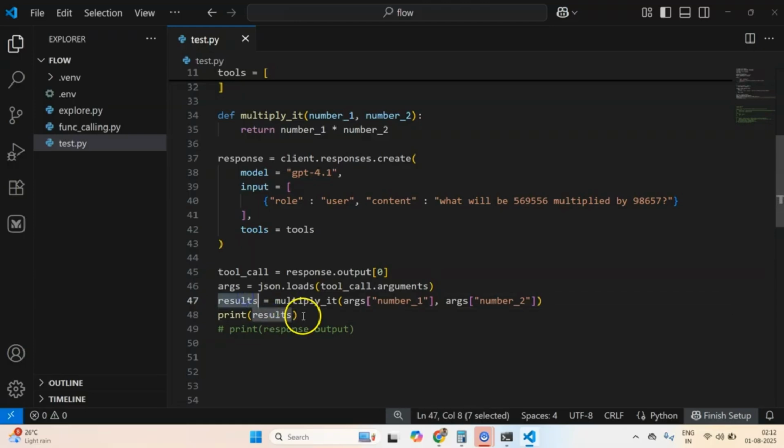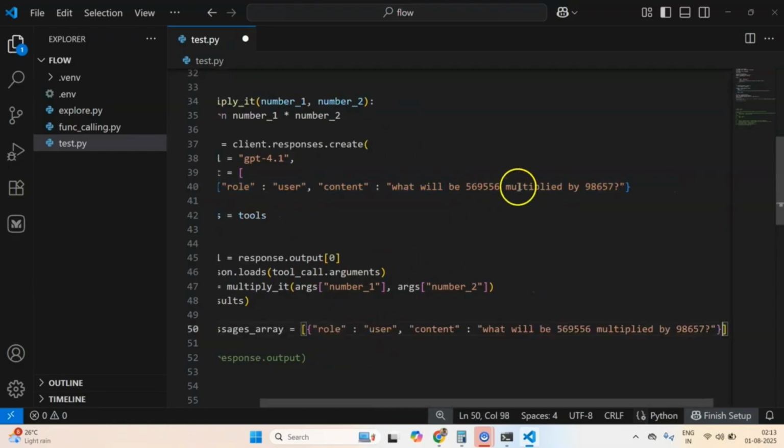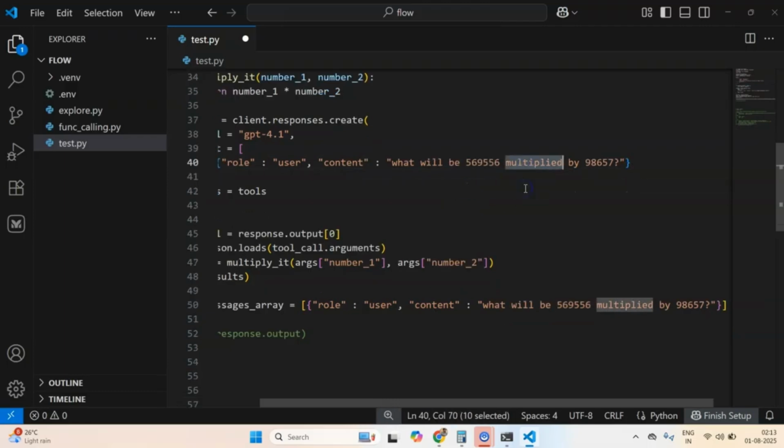After we get the results, we can create something known as an input messages array, and this will hold all the message history. So first the user asks what is the multiplication, what will this be multiplied by this, right?